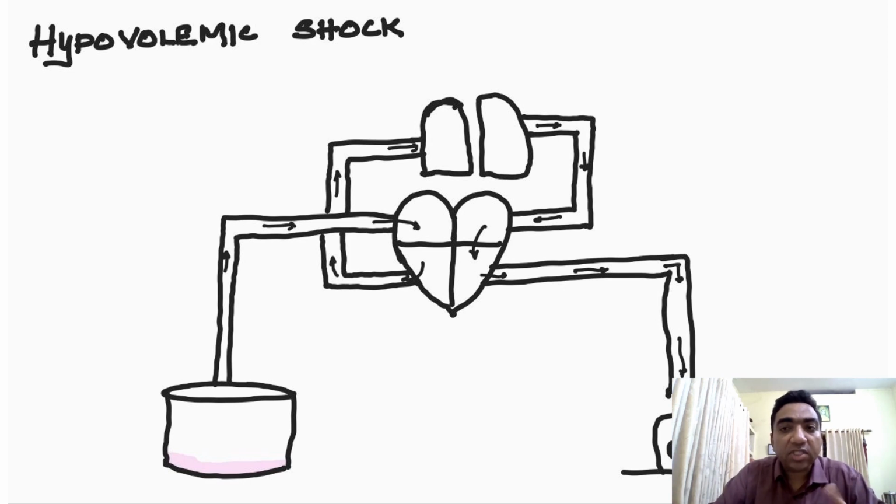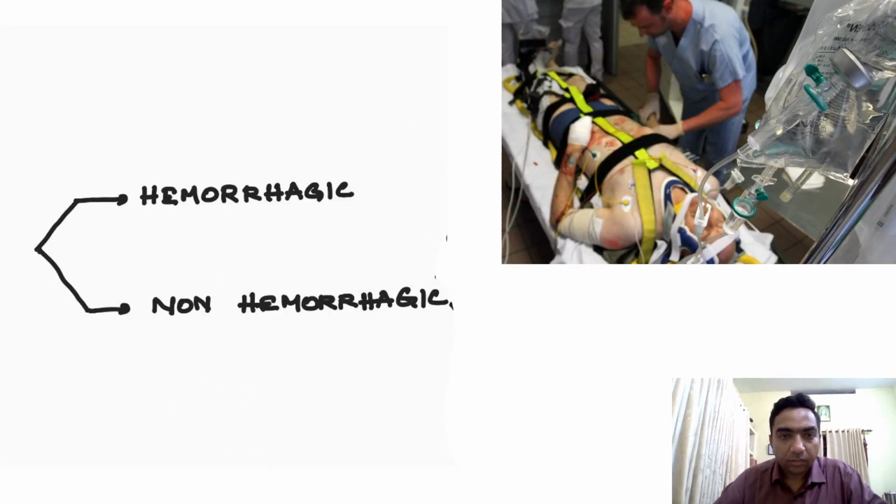So what are the causes of hypovolemic shock? It can be either hemorrhagic causes or non-hemorrhagic causes. The hemorrhagic cause for hypovolemic shock is due to road traffic.